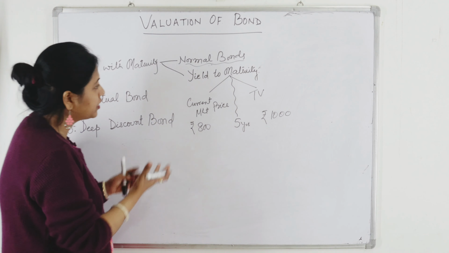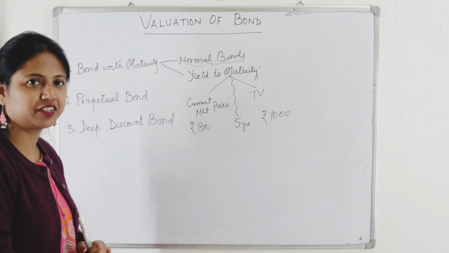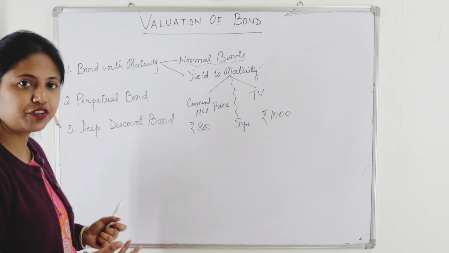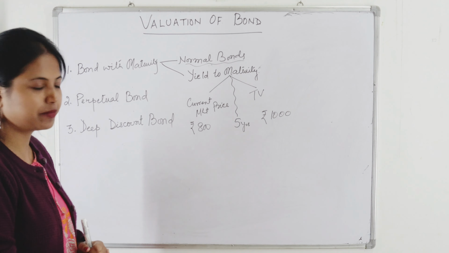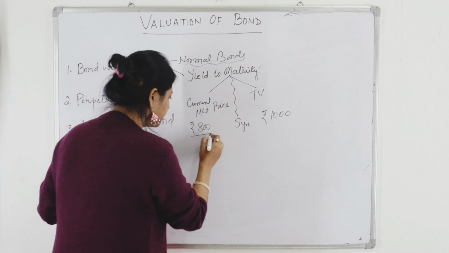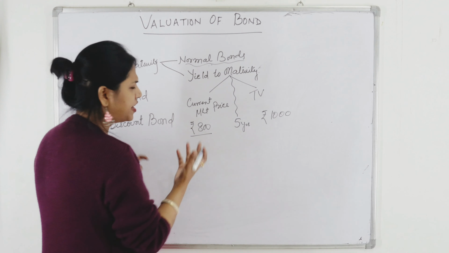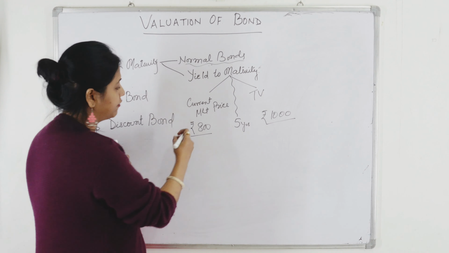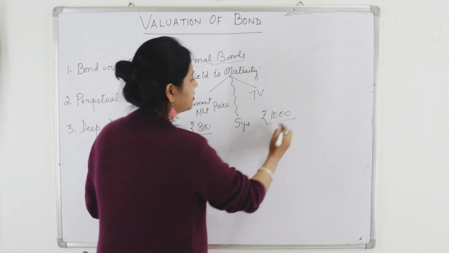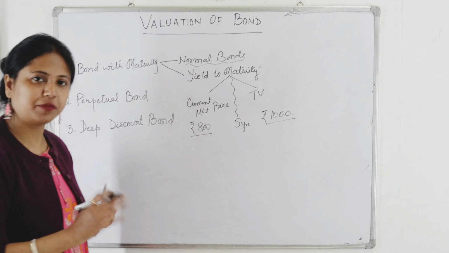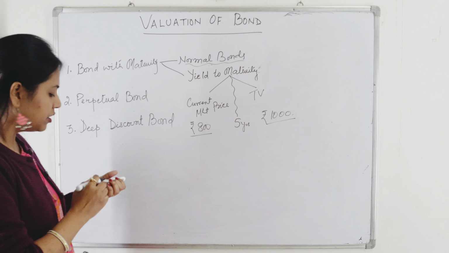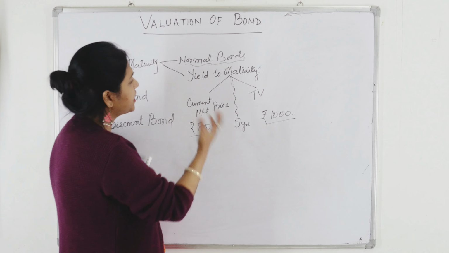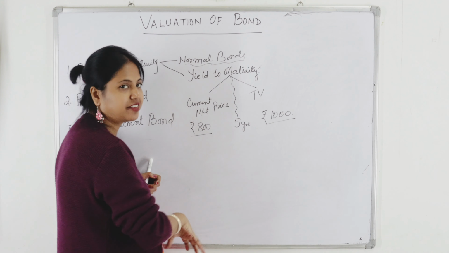Now I want to know what is the rate of return that the bond is generating. Here you know the current market price, it is 800, and its maturity value is 1000. If I buy a bond, I have to pay 800, wait for 5 years and I will get 1000 rupees on maturity. I want to know the rate of return the bond is generating.